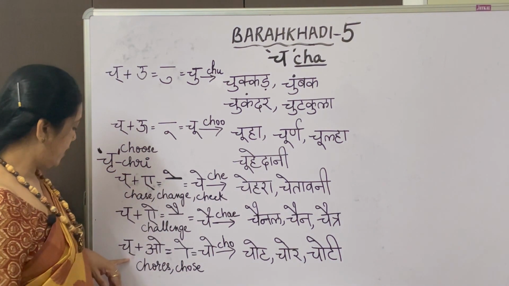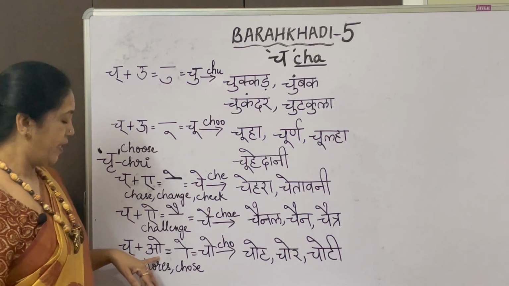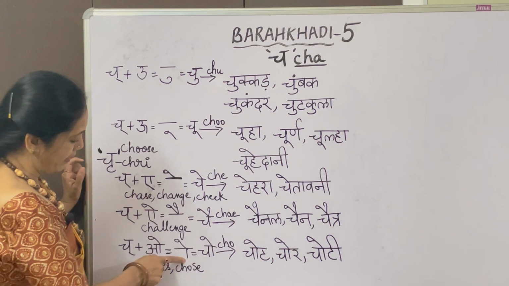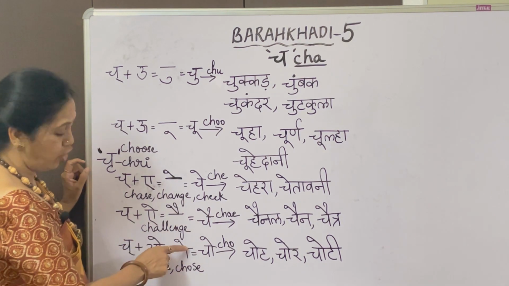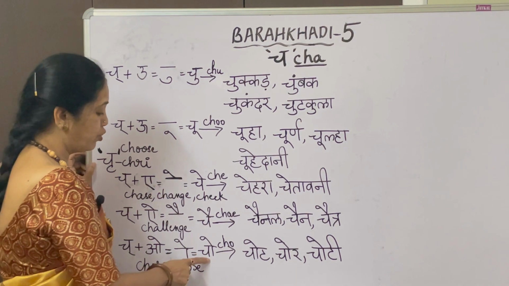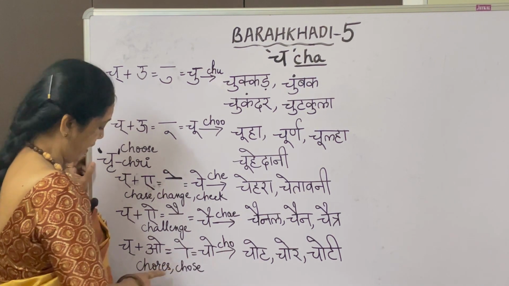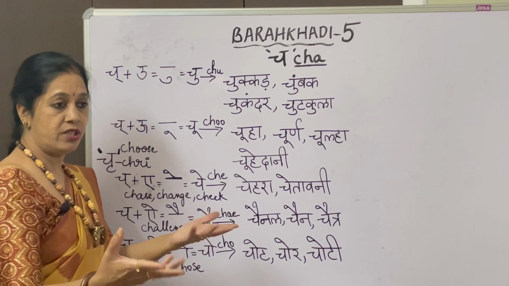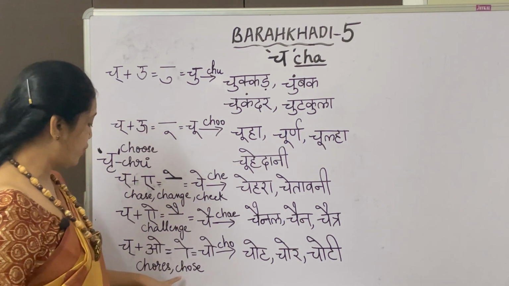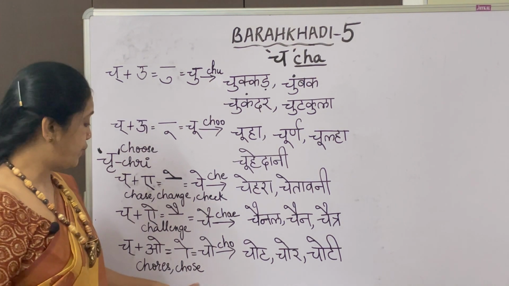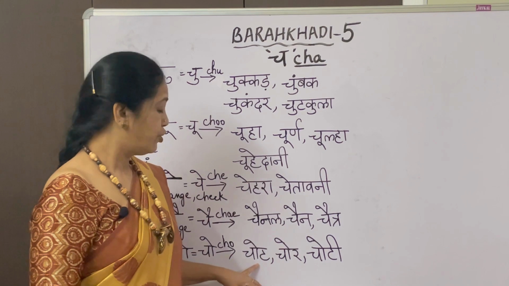The next one, the half letter of cha, then o. Okay, you have a matra here and a stroke on top. So when it comes with the consonant, it is o sound. So cho. I have given here chores, like household chores. You do all the work at home. That's called chores.